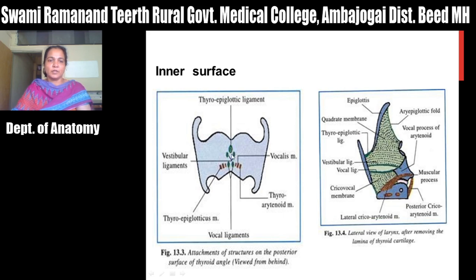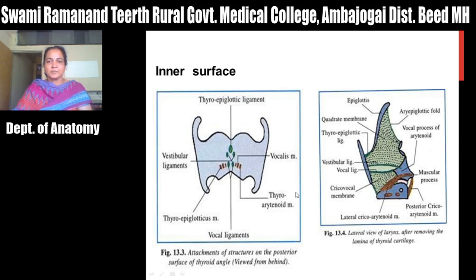If you go downward, you can see that there are two vestibular folds. This is the quadrate membrane, which extends from the thyroid cartilage. Then this one is the epiglottis, this is the aryepiglottic fold and this is the arytenoid cartilage. The lower edge of this quadrate membrane is called the vestibular ligament or vestibular fold, which is attached just beneath the thyroepiglottic ligament on the inner surface of the thyroid cartilage.